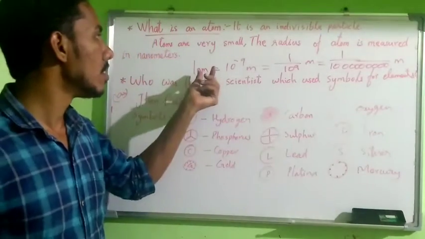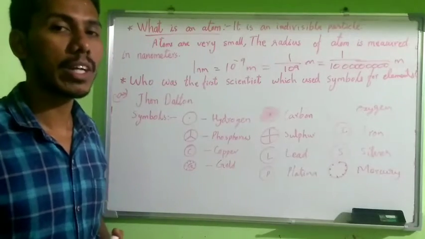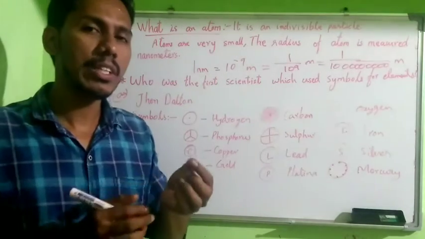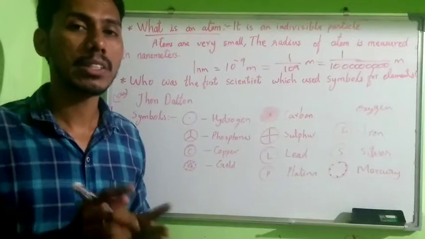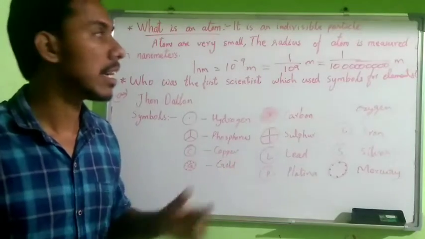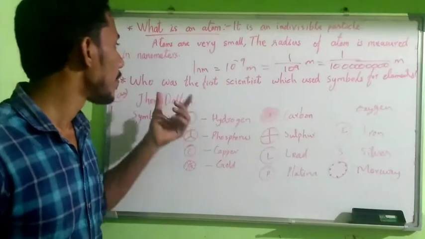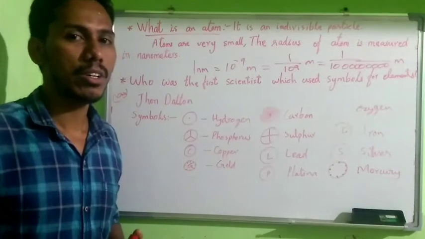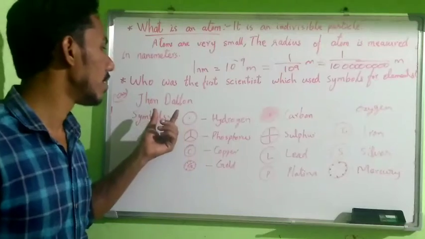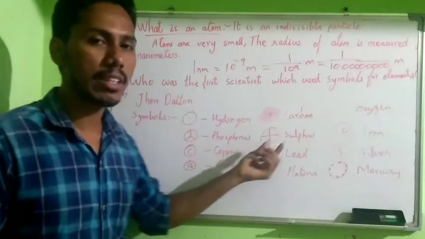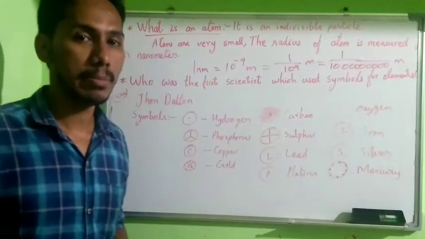That is 1 nanometer. So 1 nanometer is very, very small. It is the average size of an atom. Then a scientist, John Dalton, represented the elements by symbols.